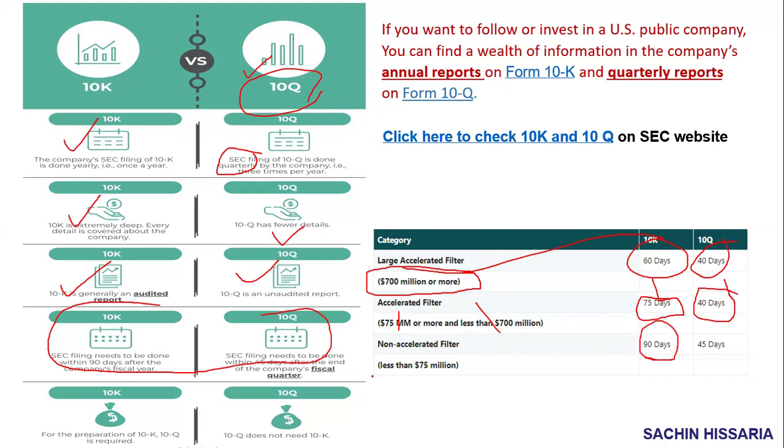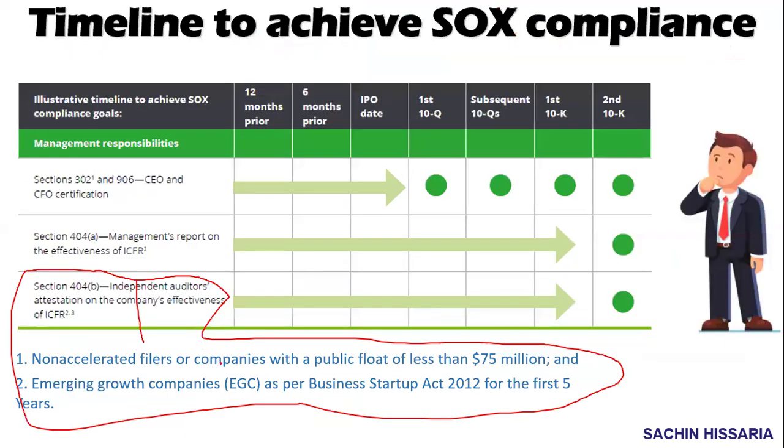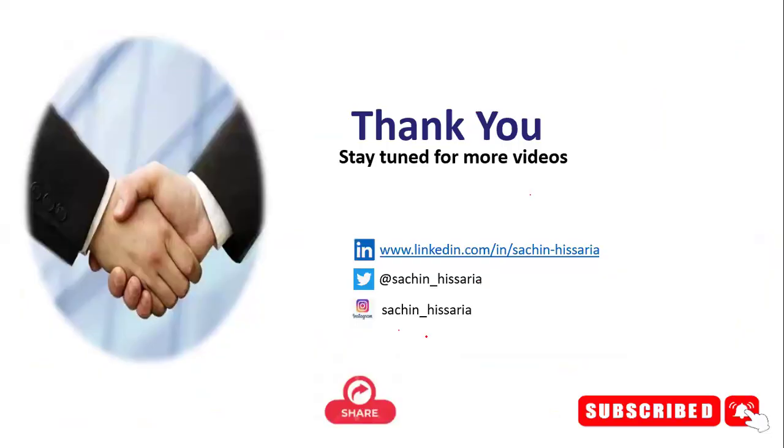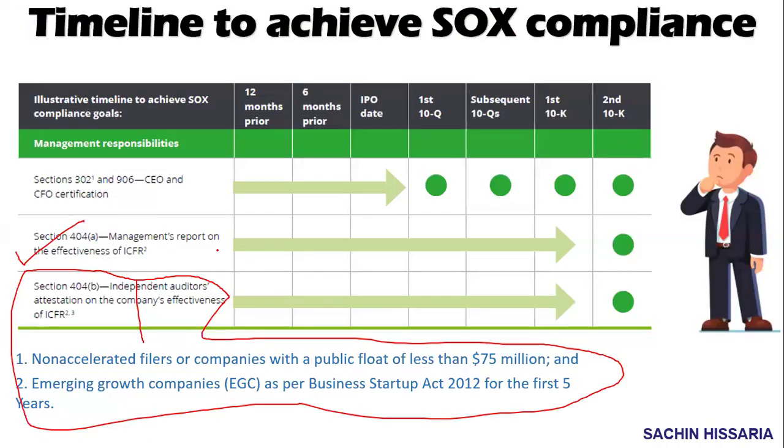Now you might be thinking, for non-accelerated filers, we discussed in the previous slide that it is not applicable. But guys, 404A is applicable, where management will provide a report on the effectiveness of ICFR. 404A and 404B, two points are there. So non-accelerated filers need to file 404A. They are not required to file 404B.